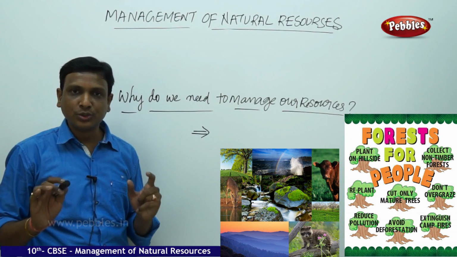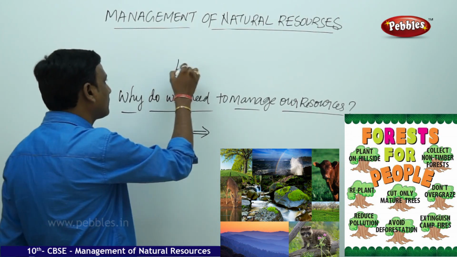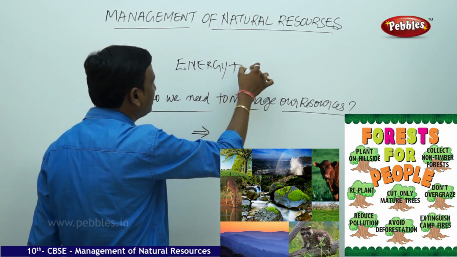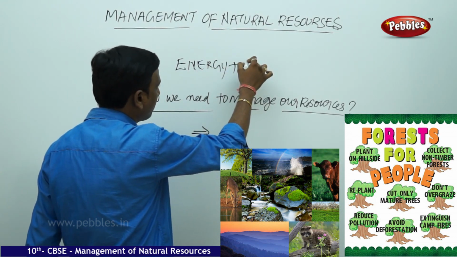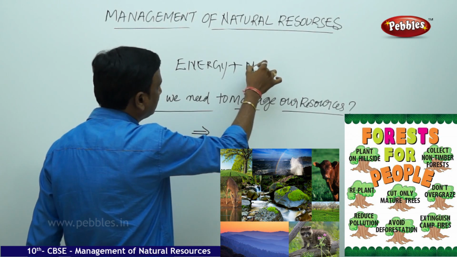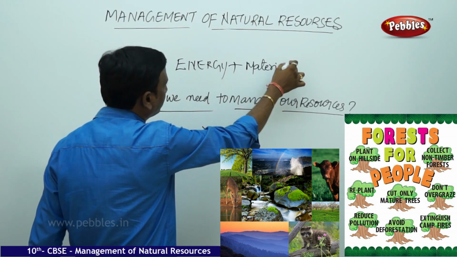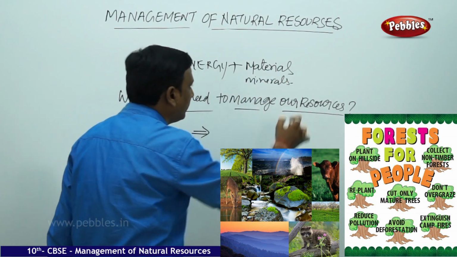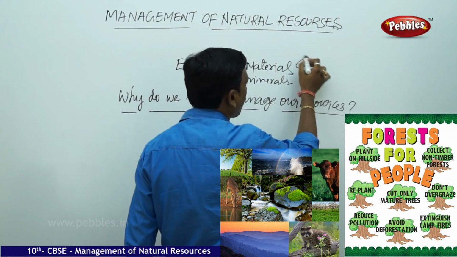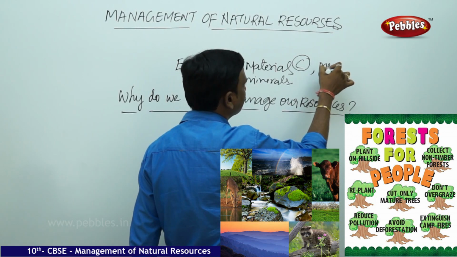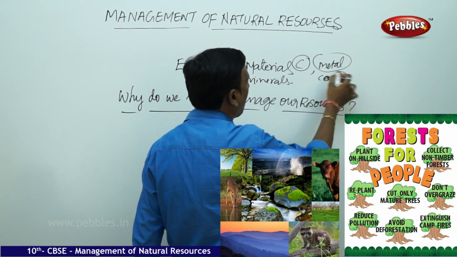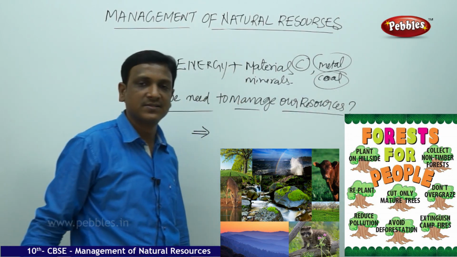And we not only require energy, at the same time we require materials, minerals. We require carbon compounds, we require metals, we require coal, all these things to make day-to-day products.